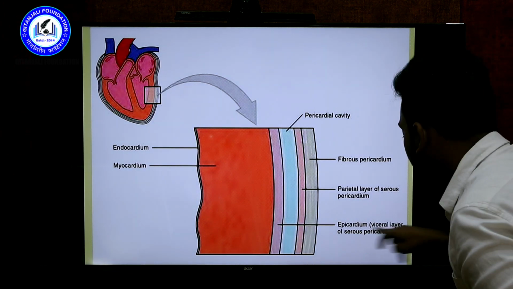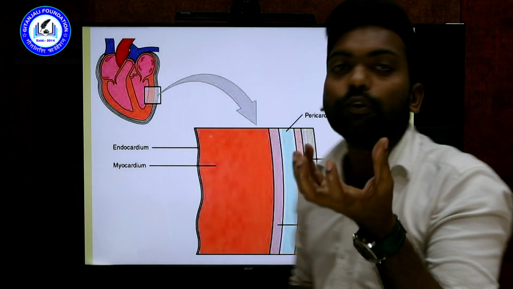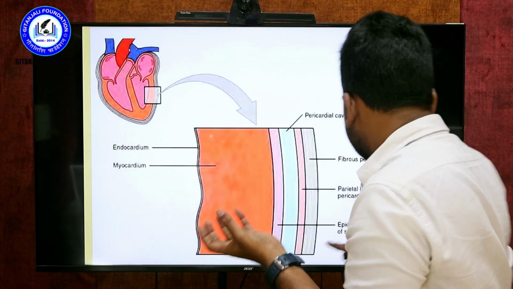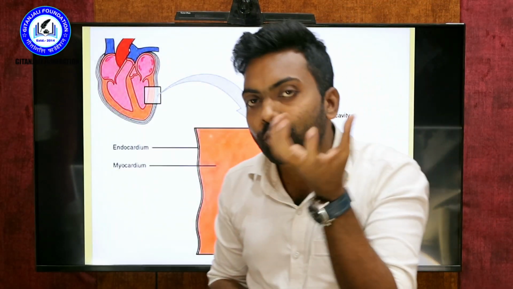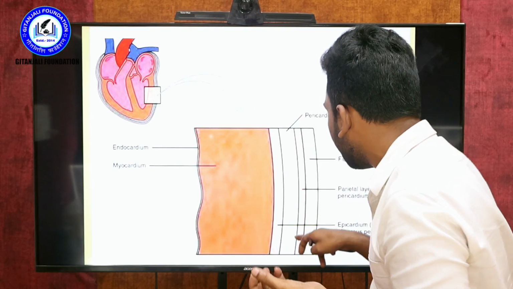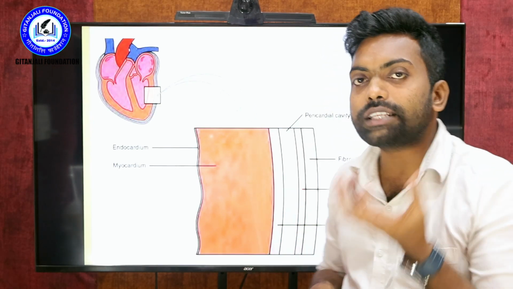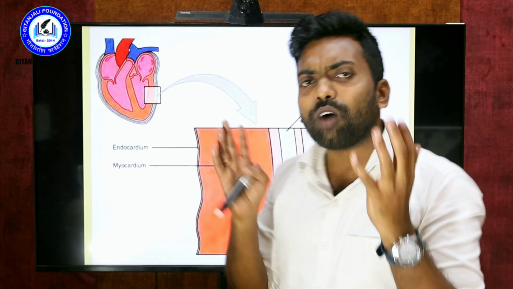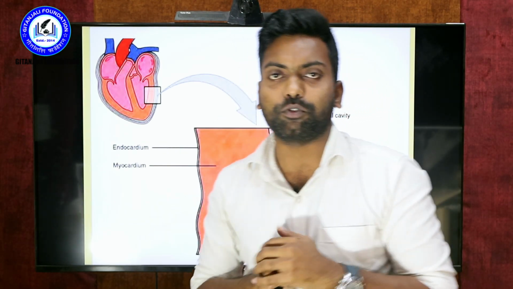Here you can see that from the parietal pericardium and the visceral layer there is some fluid secreted. That fluid is called serous fluid. There is a fluid present in between these two layers, in the cavity of the pericardium. That is called serous fluid. Let me tell you the importance of serous fluid.